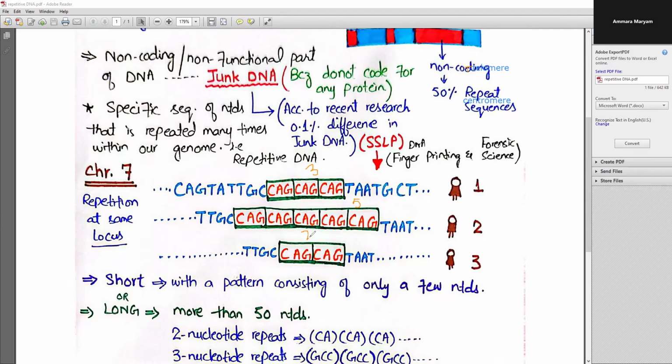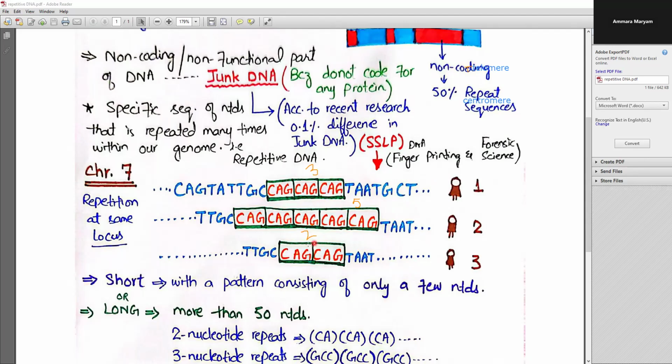So what that means is these are the repetitive DNA elements, these are stretches of specific sequences that repeat many times among different individuals but at the same position. This is also referred to as the simple sequence length polymorphism, the SSLP. We'll talk about this simple sequence length polymorphism in our future lectures.